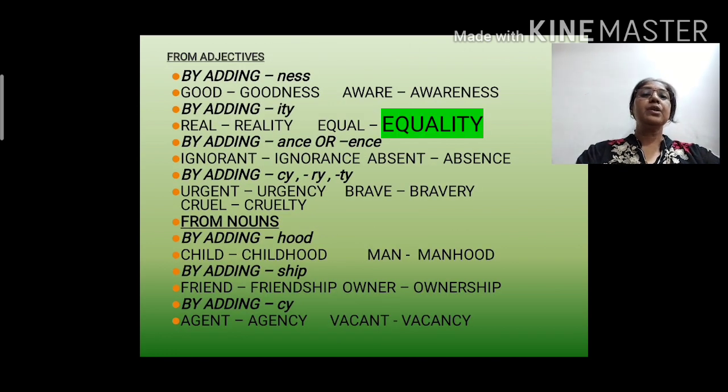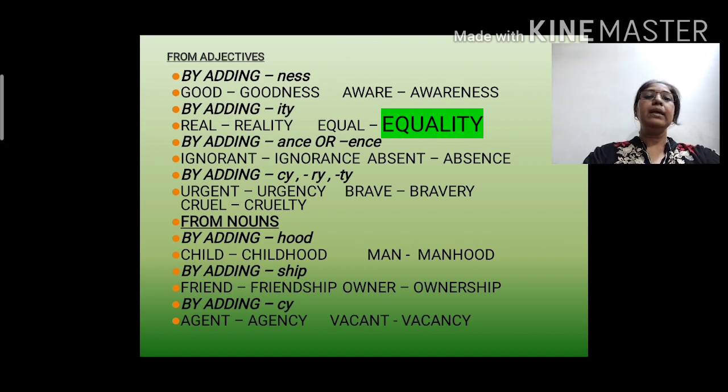Now, formation of abstract noun from adjectives. We have just now done formation of nouns from verbs. Now from adjectives. First rule is by adding NESS. Good, goodness, aware, awareness. Second, by adding ity. Example, real, reality, equal, equality.